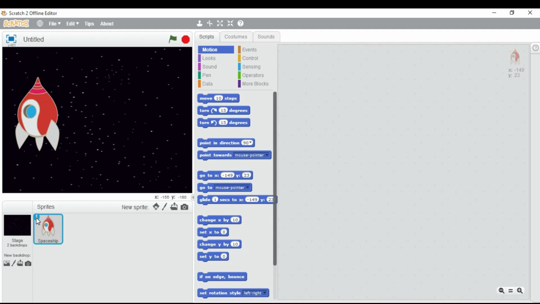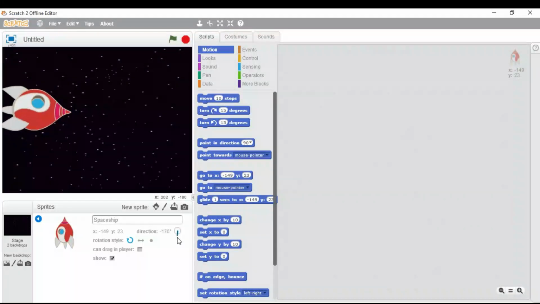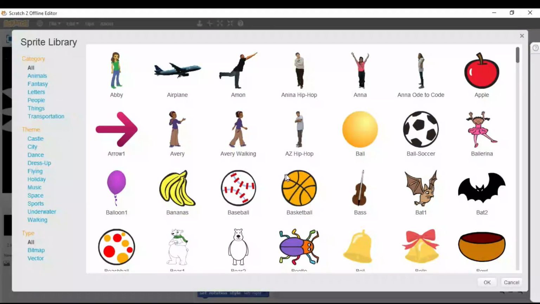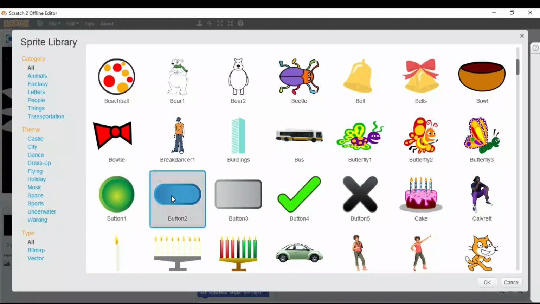So just click on this arrow and change the direction to 180 degrees. Here we go. After you are done, click on this arrow again and then let's add another sprite, that is the button 2. This will act as our laser.